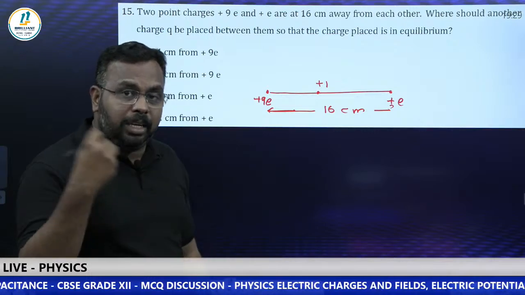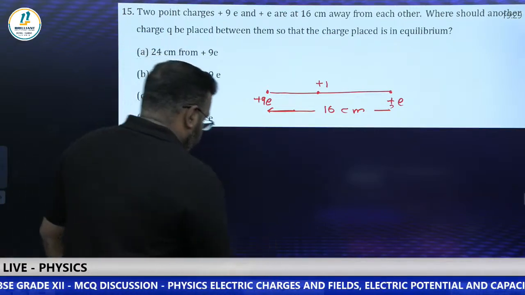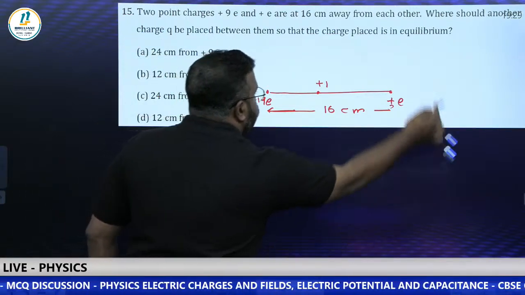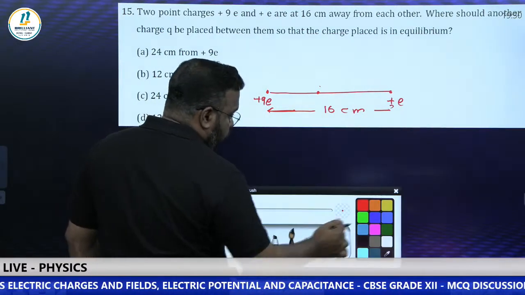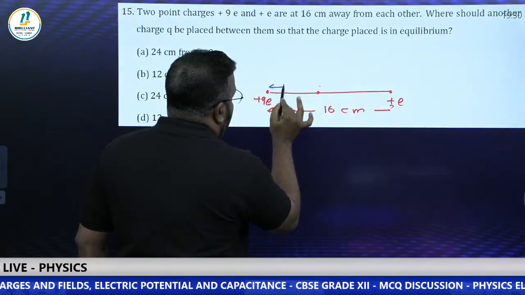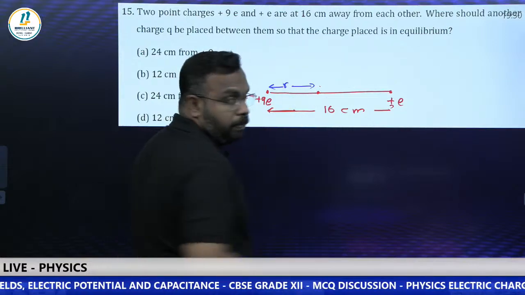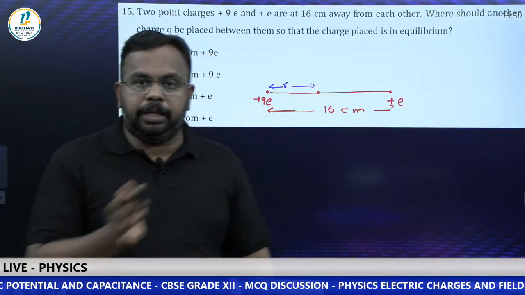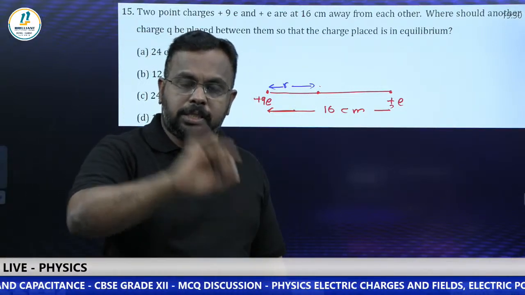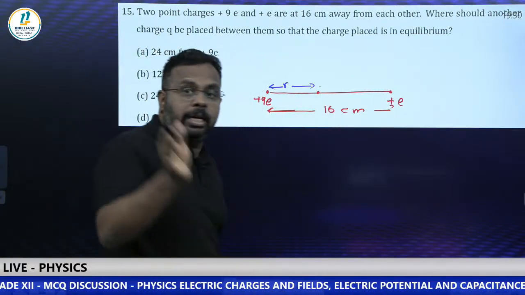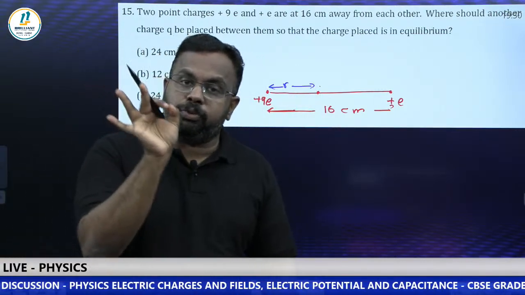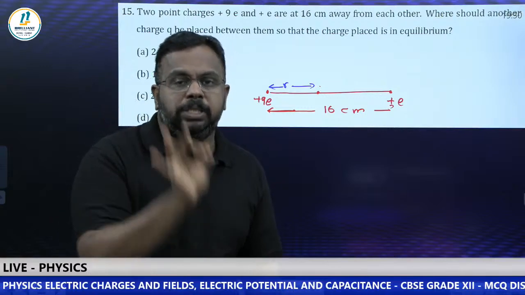So you can take any point as the point where the force is 0. I am just marking a point here and assume that point is at a distance R from plus 9E. Let's check whether we are getting the answer in terms of the distance from plus 9E or not. Now what is the condition for equilibrium? Equilibrium means net force is 0. For net force to be 0, the net field should be 0.